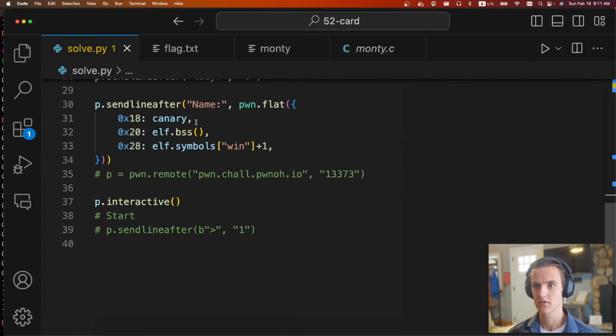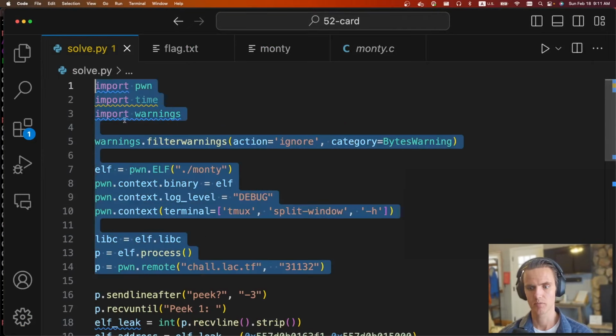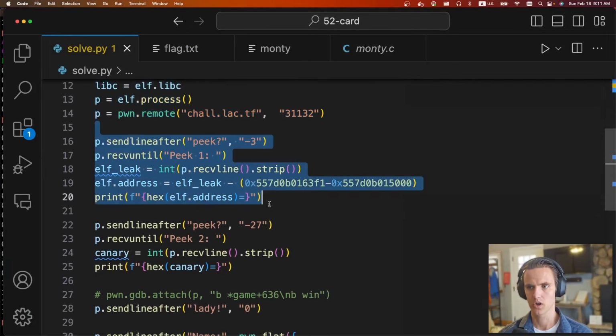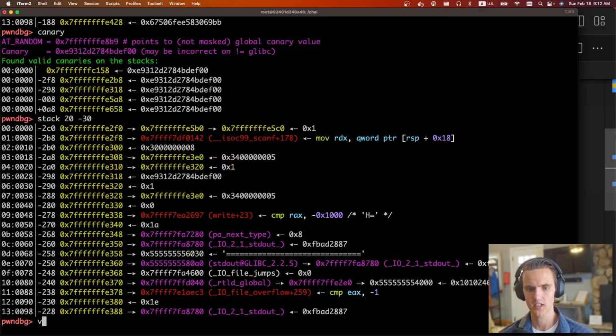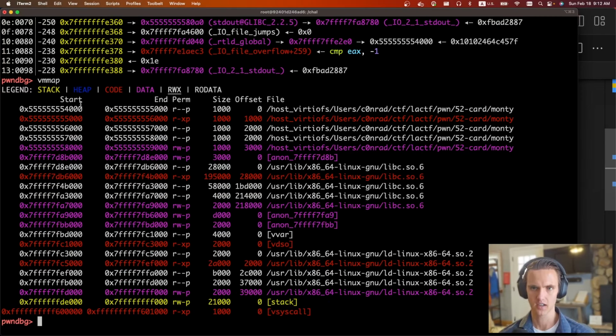So let's look at the solve script. All standard pwntools stuff. For our very first peek, we're just going to read back, I think I'm doing that address that I showed, just -3. We're going to get that ELF leak. To calculate the leaks, you can use vmmap. So we get a leak, whatever that leak was, and we have this here. This is the base of the ELF, or this section for the ELF. I'm not sure of the right terminology.